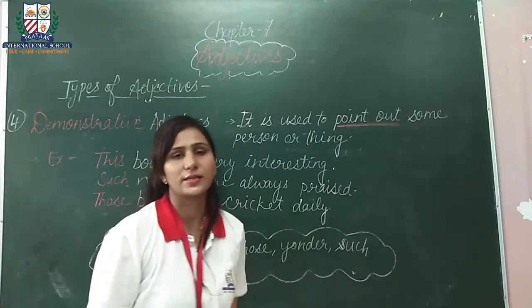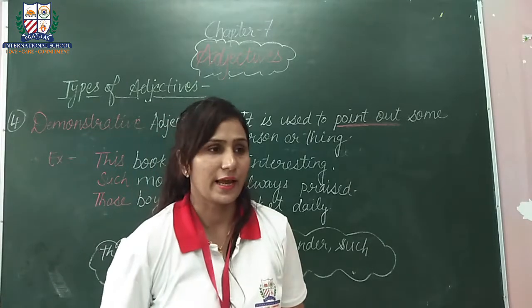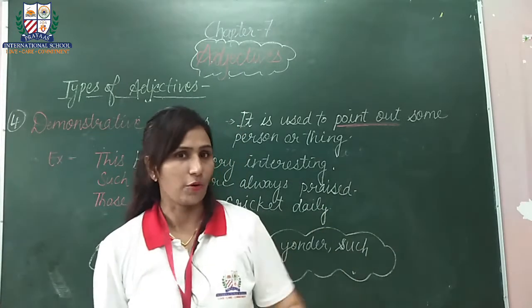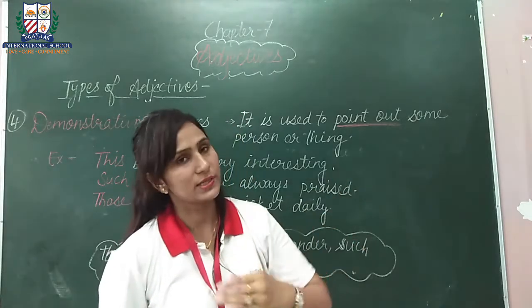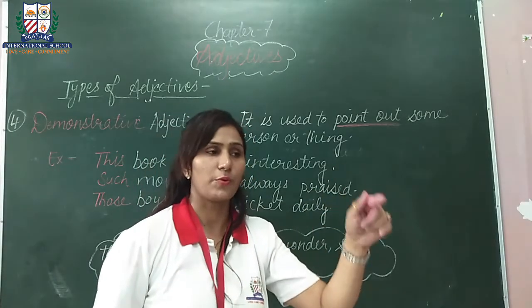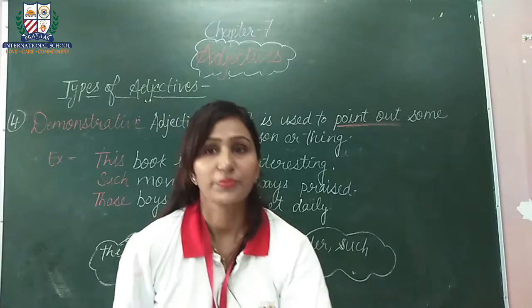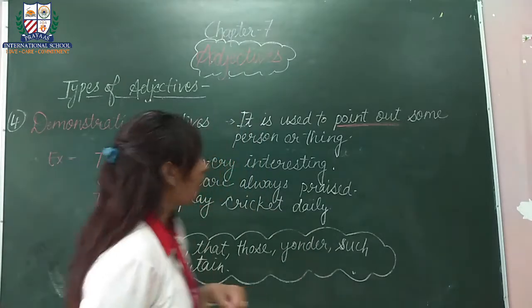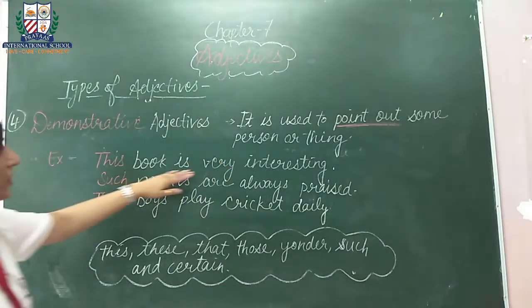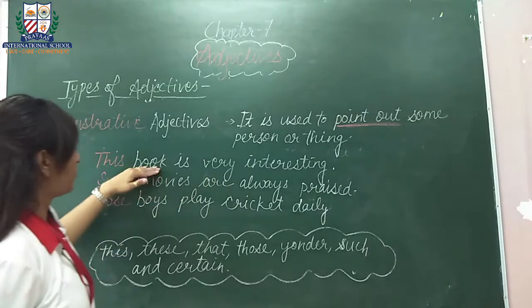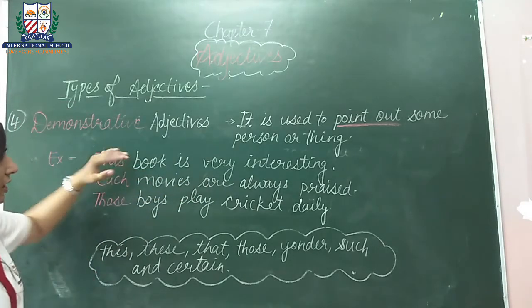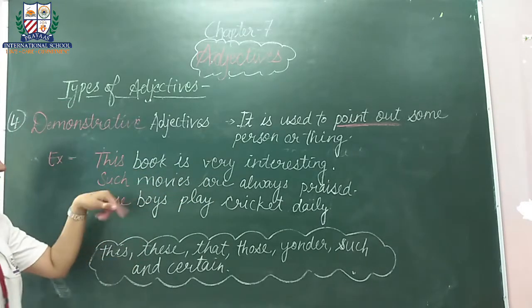Suppose a student is sitting in the class and I say, I am talking about that boy. That boy. So boy is a noun and we are saying that boy. We are pointing out a particular boy. That boy. This book. Those pens. Okay. So see here, this book is very interesting. So book is our noun and we are particularly pointing out this book.